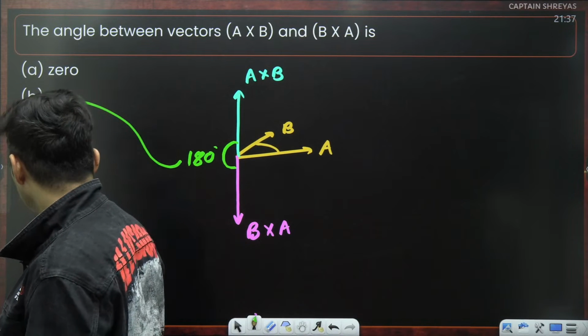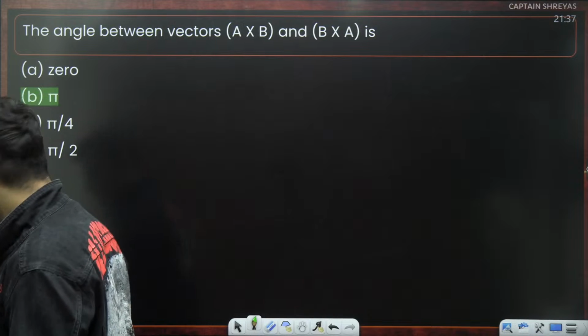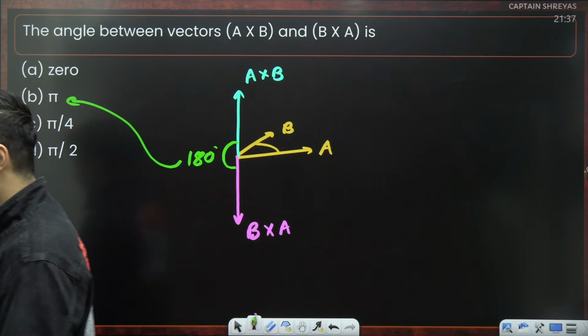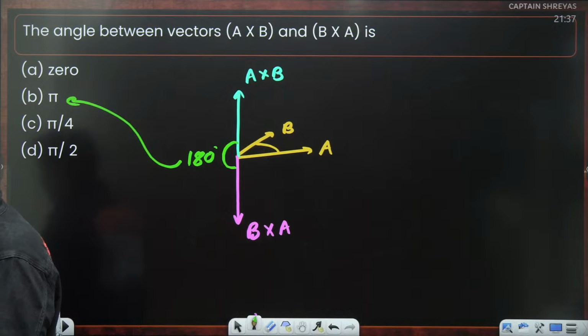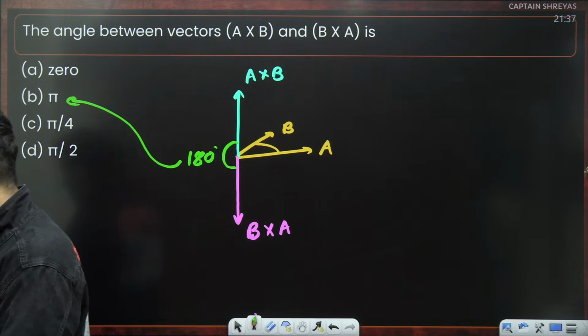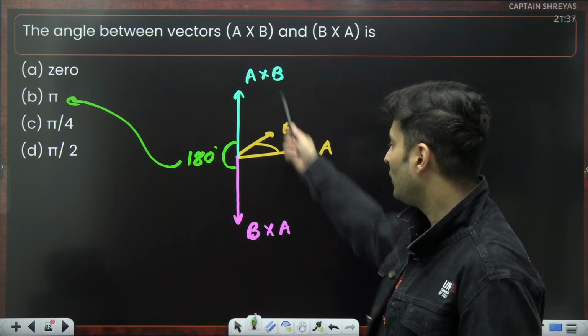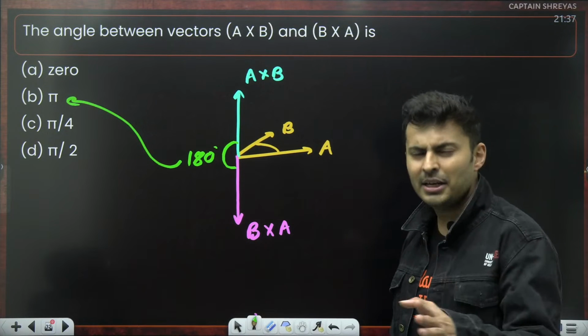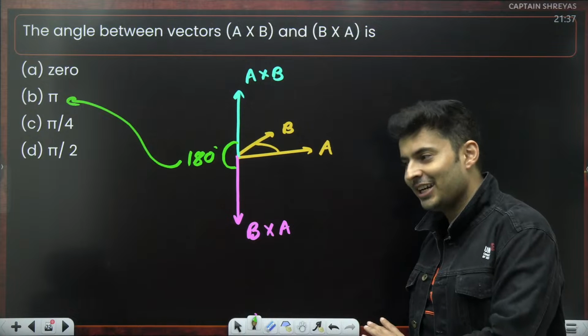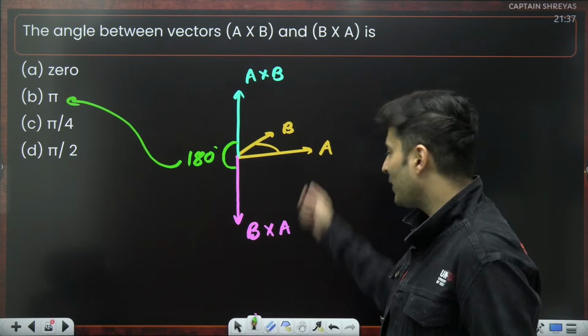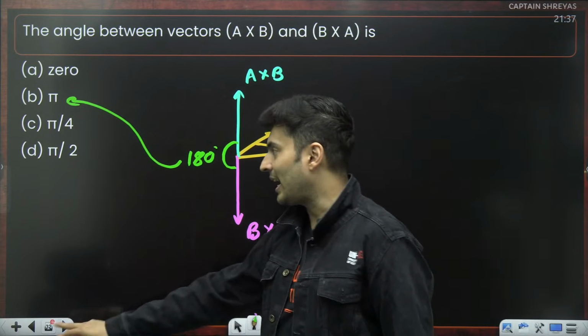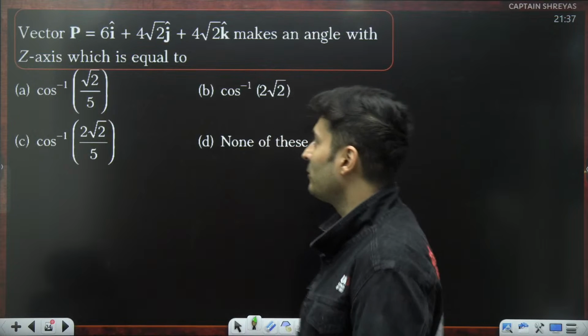Very good. Everybody marked answer B, I guess. Very nice. Option B is correct. Anti-parallel. They are negative of each other. It is not commutative. Remember that? A cross B is not the same as B cross A. Magnitude-wise, yes, but direction-wise, no. So they are opposite of each other or anti-parallel. They are negative of each other.